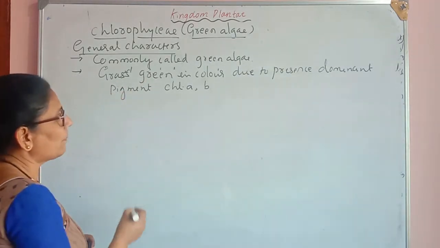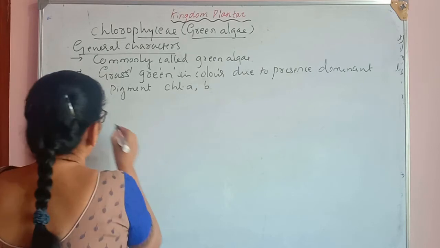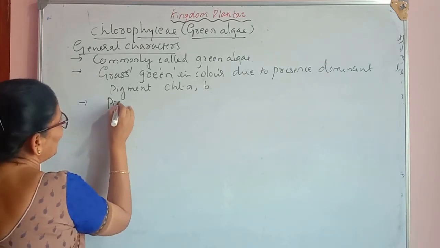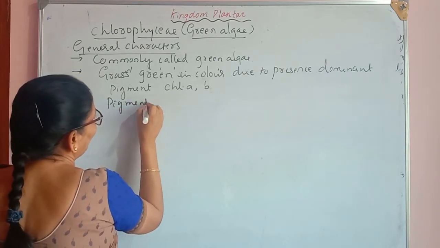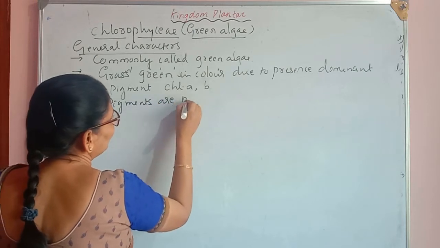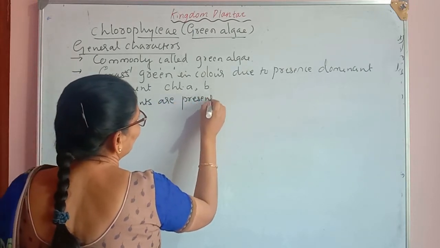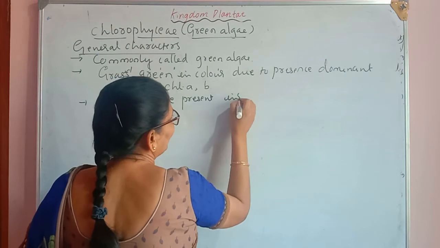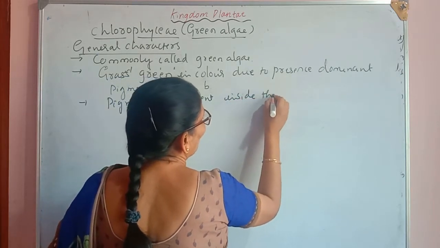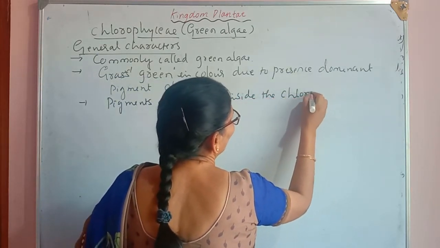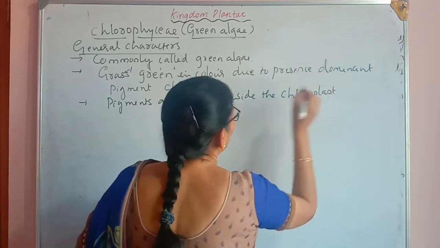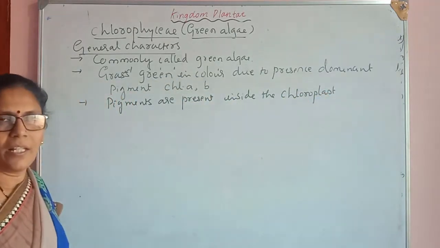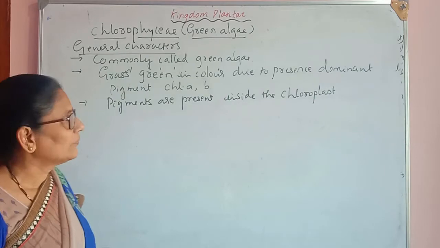And the pigments are present inside the chloroplast. So these pigments are present inside the chloroplast.